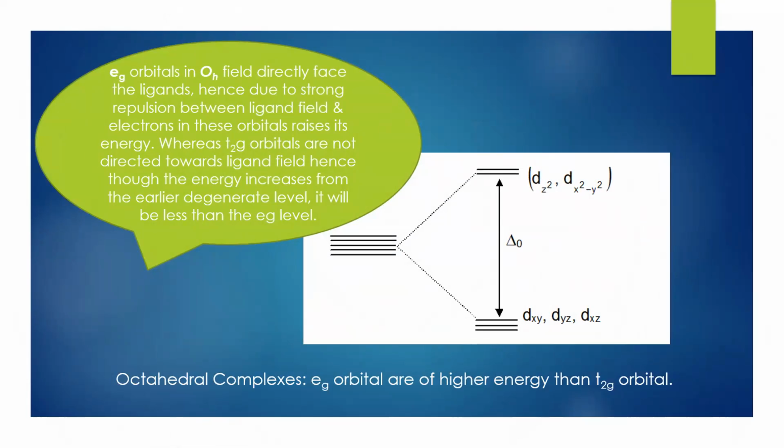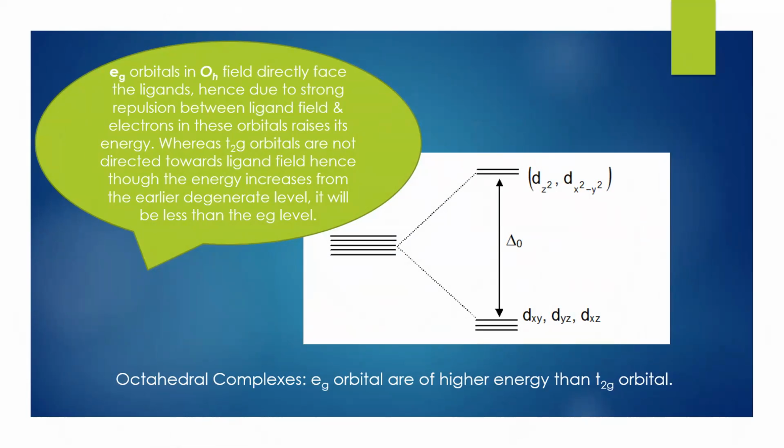Next, octahedral complexes are the complexes where Eg orbitals are of higher energy than T2g orbitals, as the degenerate d orbital splits into two suborbitals. Now what are Eg orbitals?